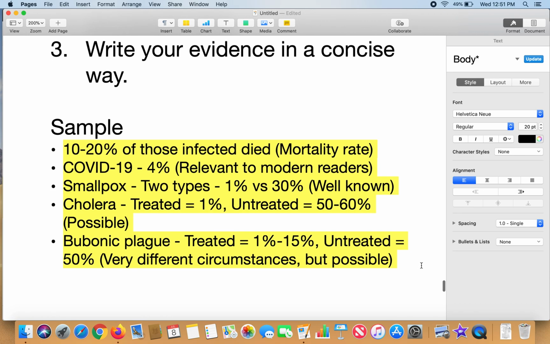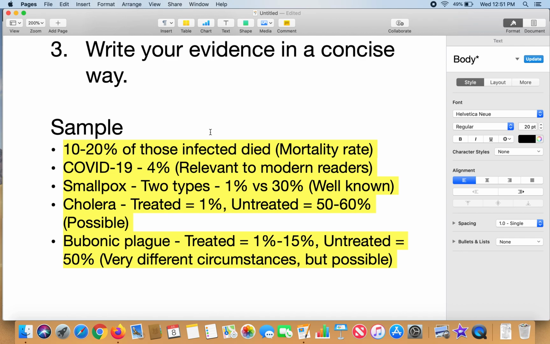Here is evidence that I selected previously in another step for an argumentative paper about the worst pandemic of all time. And I decided to use the 1918 influenza pandemic as the worst. And my evidence was about mortality rate.